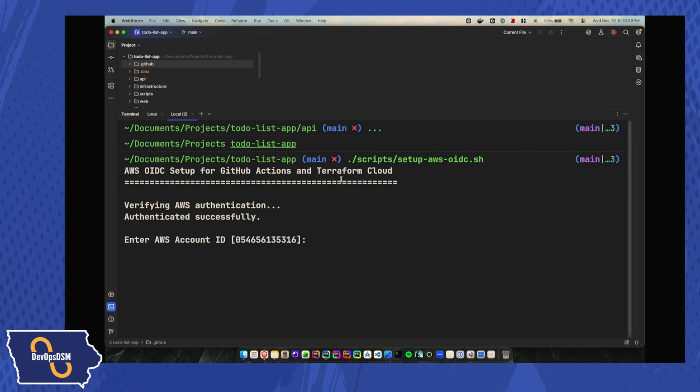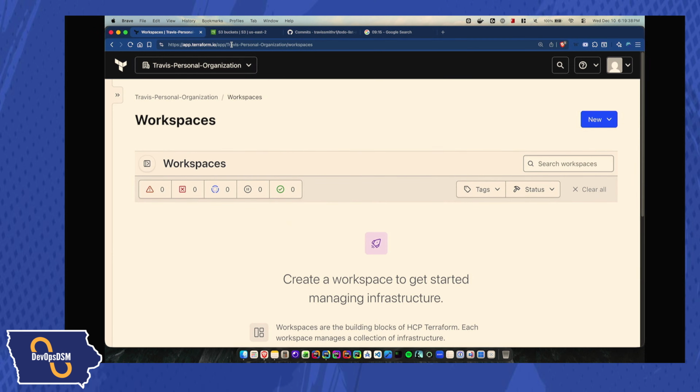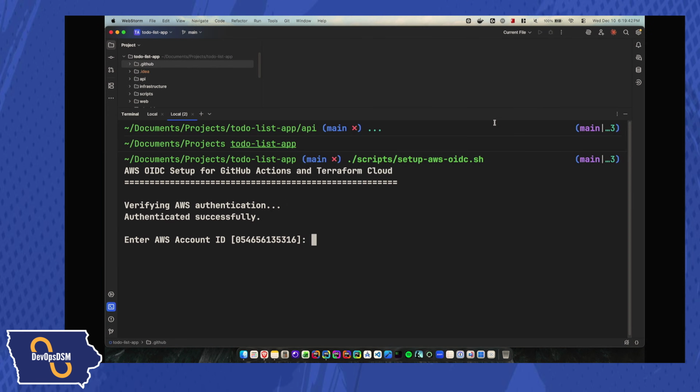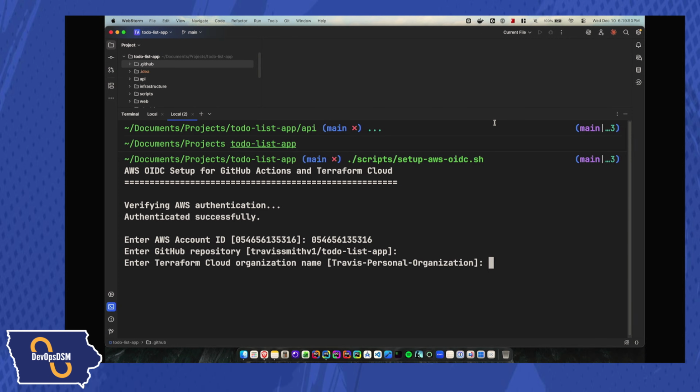So now it's going to say, all right, let's see. It's going to enter my account ID, which I'm actually kind of surprised that it didn't already know, because I gave it to it earlier. But let's go ahead and give it to it anyways. So I'll go ahead and get my account ID, which I guess I've got to just hit enter. It looks like I already had it. So that was a stupid thing for me to look at there. Same thing, I'm just going to hit enter. It already knows it.